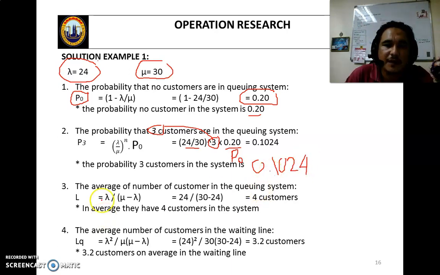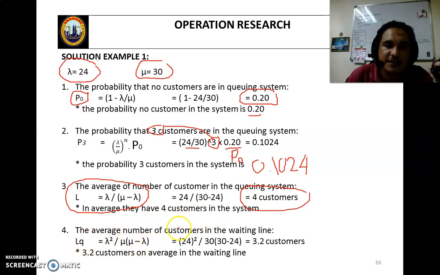Okay, the average number of customers in the queue system, L, equals lambda over mu minus lambda, 24 over 30 minus 24, so 4 customers in the system on average.